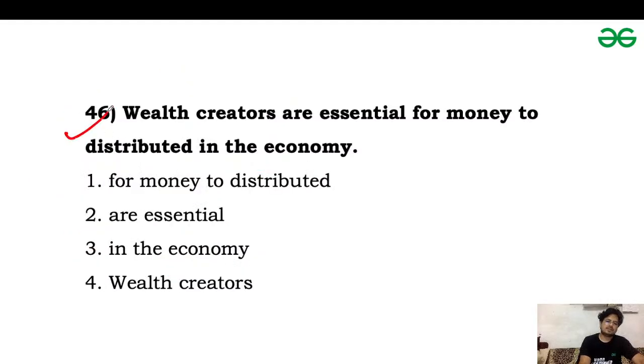Next one is question 46. Wealth creators are essential for money to distribute it in the economy. Comment your answers for question 46.